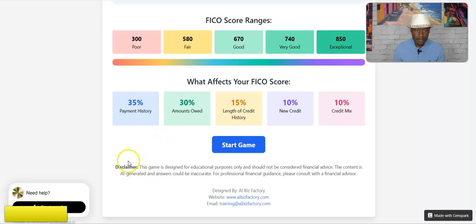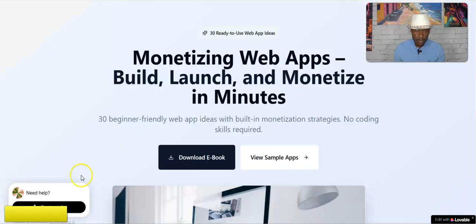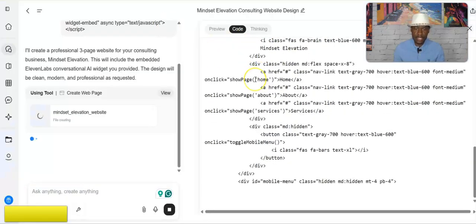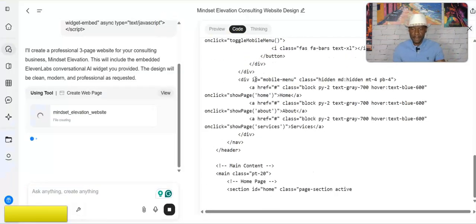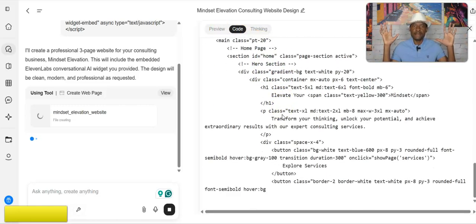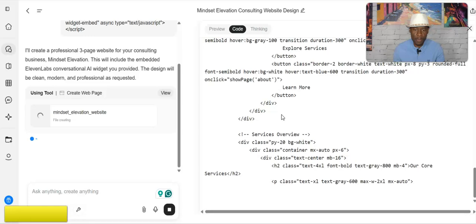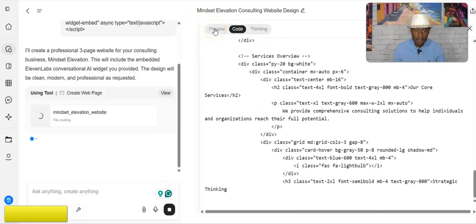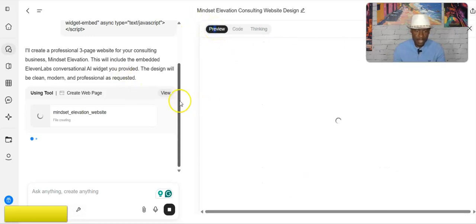So these are some examples of the website that I've created, right? So as you can see at the bottom, right? So that's all I'm doing. As you can see here, it's coding. See? It's doing all the heavy lifting for you. It's coding. I'm not coding anything, right? This is the AI doing all the heavy lifting, right? So let me just remove it here, right? So let me go back here.